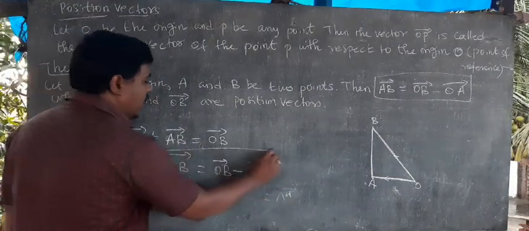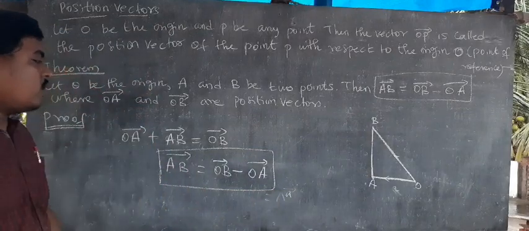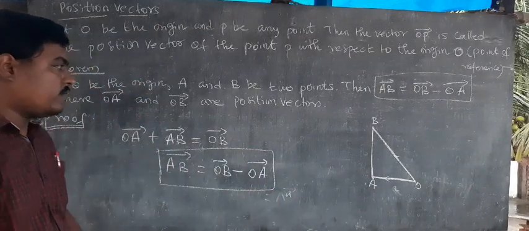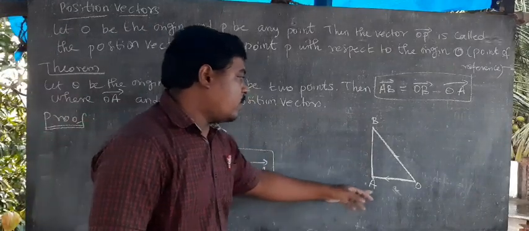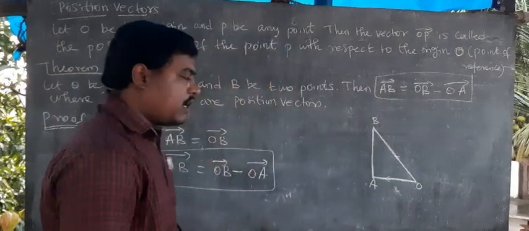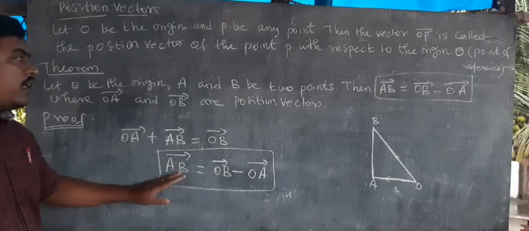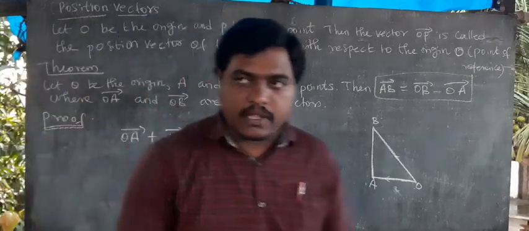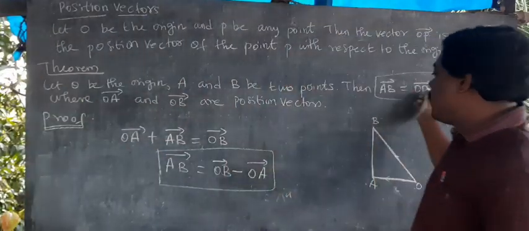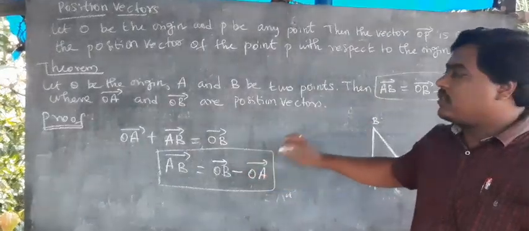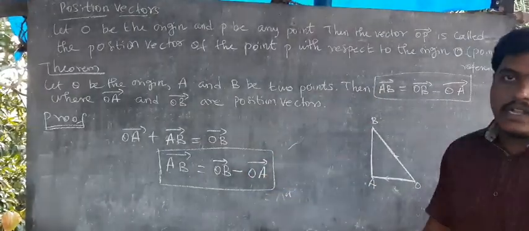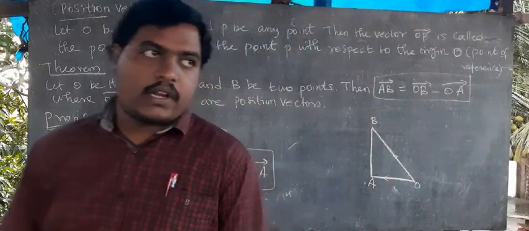So finally we are getting AB vector equals OB vector minus OA vector. We get the theorem result, right? So in this theorem, when a theorem is given, like that we need to prove. Clear? So this is a 2 mark theorem. Tomorrow we will take the 5 mark theorem on that. Right? Thank you.